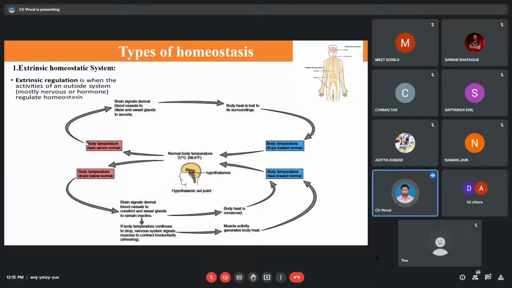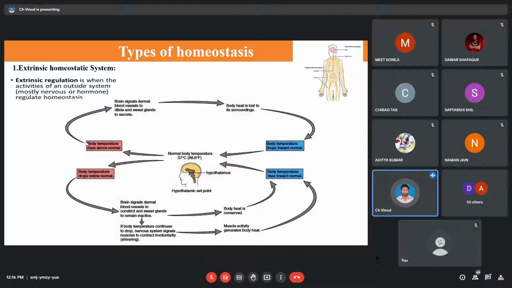Endocrine glands, matlab, they will be releasing the hormones. So they release the hormones into the blood, and they will be affecting the tissue, and the tissue, after it is triggered by this hormone, starts to function in a different manner. Okay, and this way also the homeostasis is achieved.